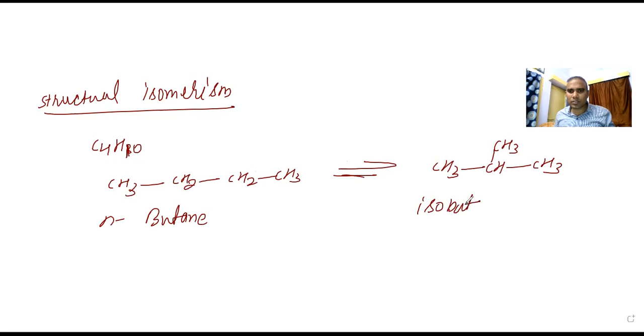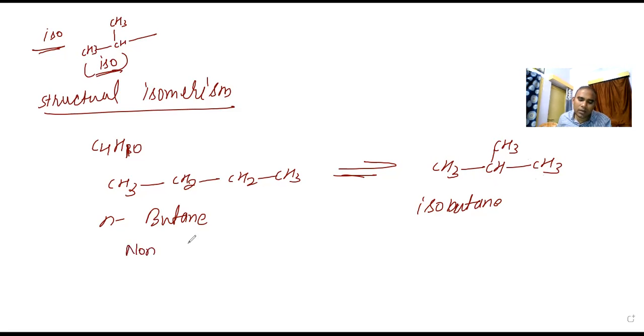4 carbon means but, single bond means butane. And what is the iso group? If you are talking about iso, this group is CH3, here is CH, and here is CH3. This is what is known as iso. So here this iso group is there, and total carbon is 4, so isobutane. Now you see this is non-branch.